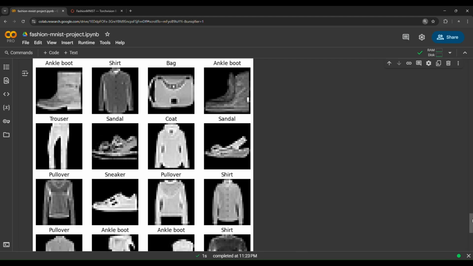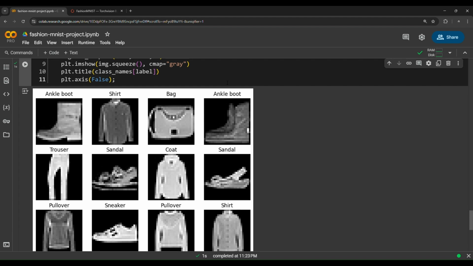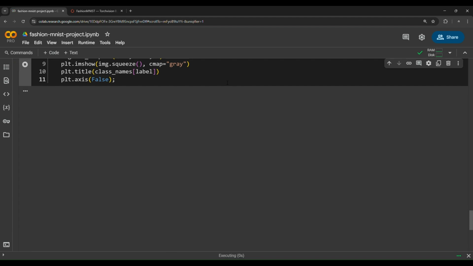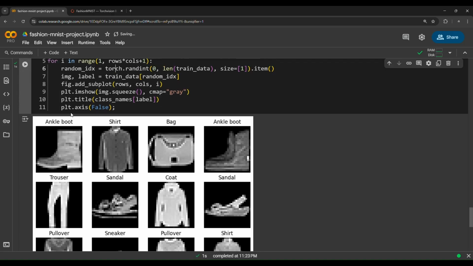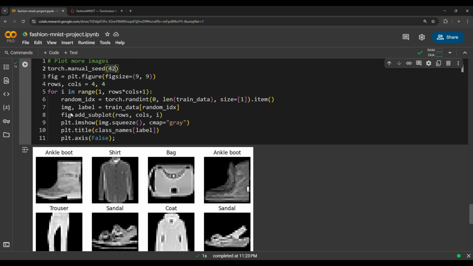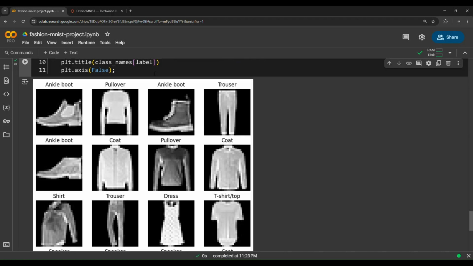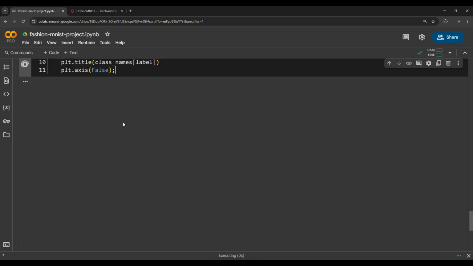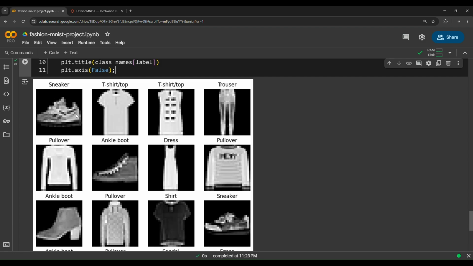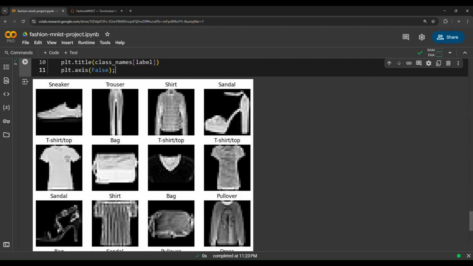Each time we run this cell, we get the same images. Why? As you notice, this ankle boot does not change, because we have set the manual seed. If we comment out the manual seed, we get different images each time. Run: we have dress, sneaker, t-shirt, top, trouser, and so on.